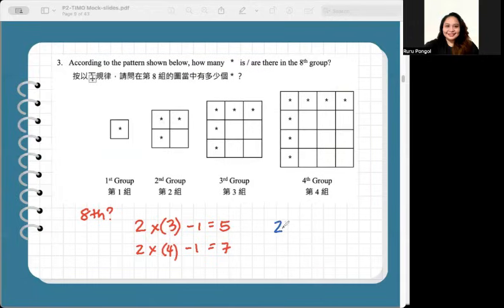We just double the group number, as in 8 for the eighth group, then just minus 1. 2 times 8, 16, minus 1, 15. So the final answer for number 3 is 15 stars. Final answer, 15, for number 3.